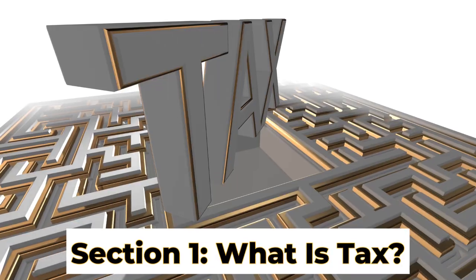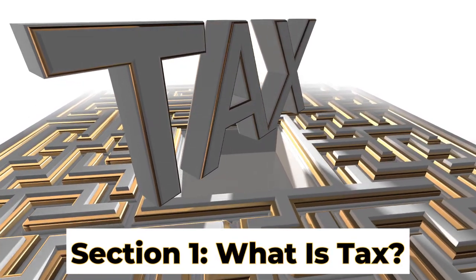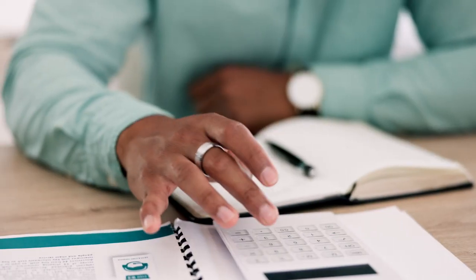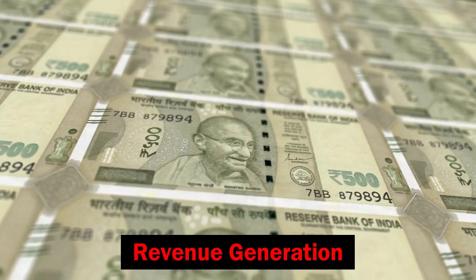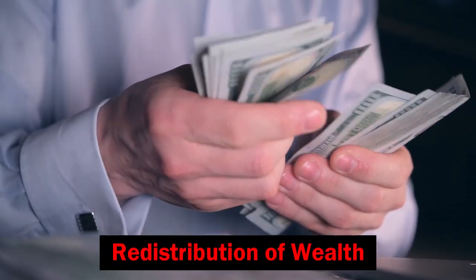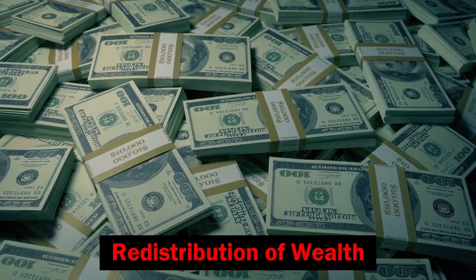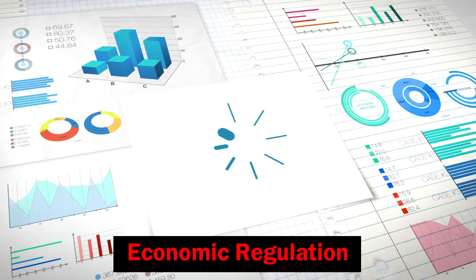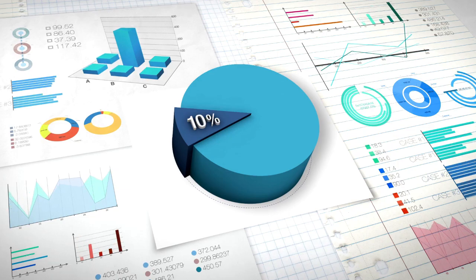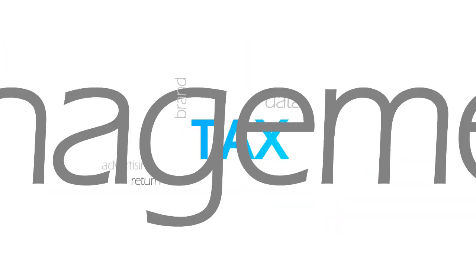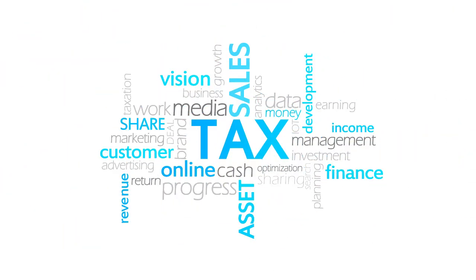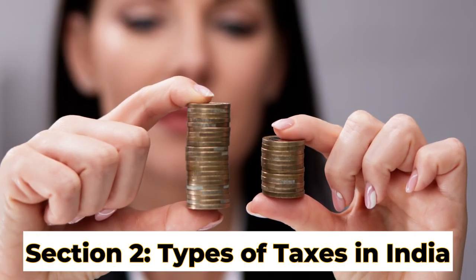Section number 1 is what is tax? Taxes are mandatory financial charges imposed by the government on individuals, businesses, and other entities. They serve several key purposes, like revenue generation, funding public services like healthcare, education, and infrastructure. Redistribution of wealth, reducing economic inequalities by taxing higher incomes at higher rates. Economic regulation, influencing economic activities such as discouraging harmful products through higher taxes. In essence, taxes are the backbone of a functioning society, enabling the government to provide essential services and maintain economic stability.